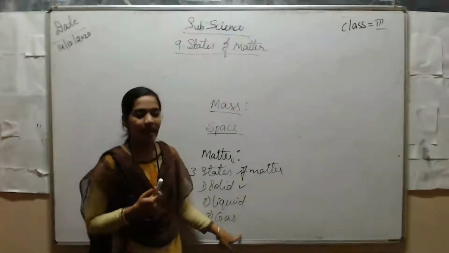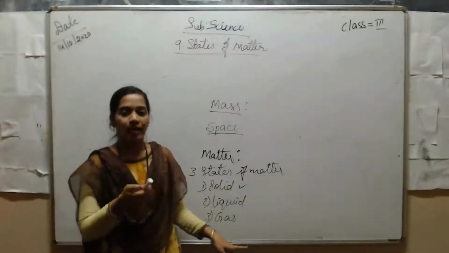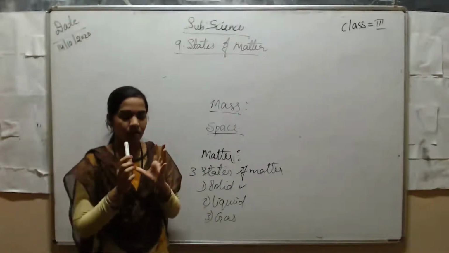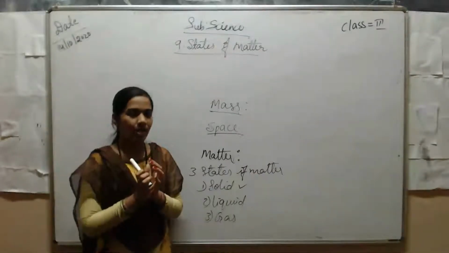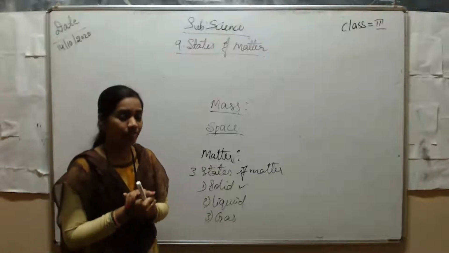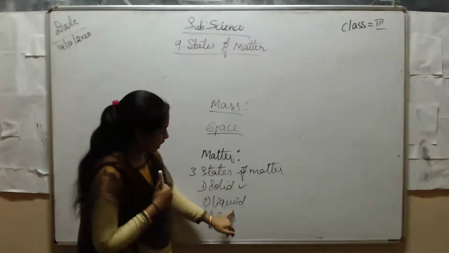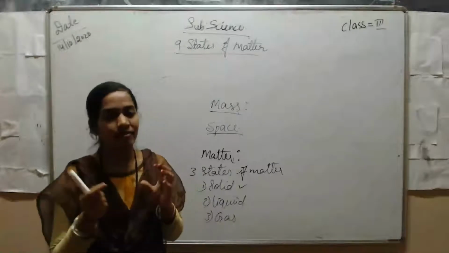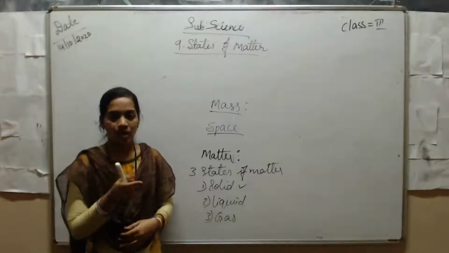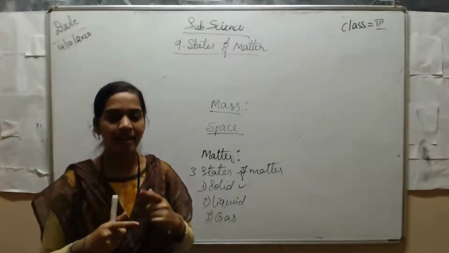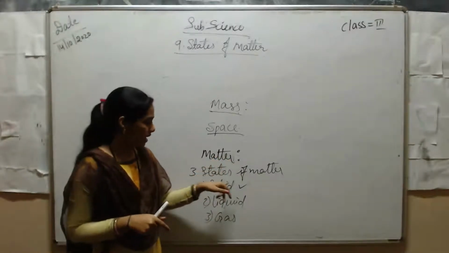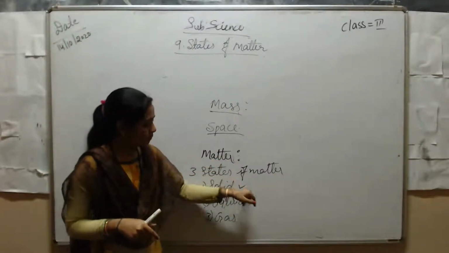A gas example is a balloon. The air around us contains many gases. Those gases we can store in a container. For example, in balloons we fill gas inside. And vehicle tires also contain gas inside. That's why gas is a state of matter. In nature, we have these three types of matter.